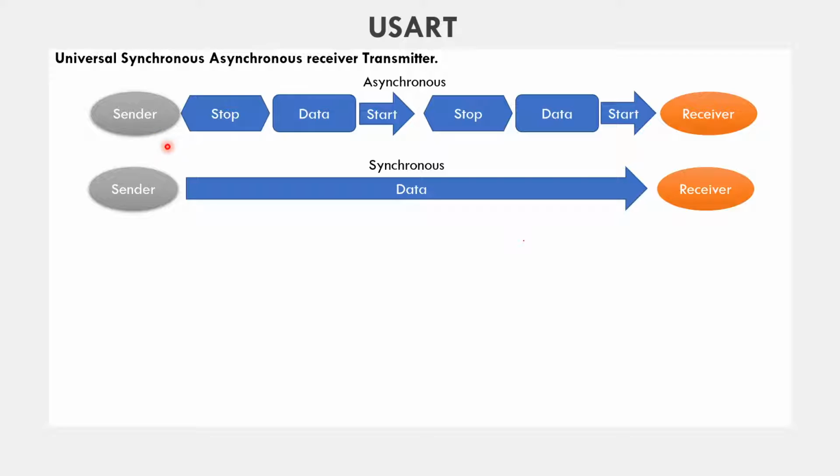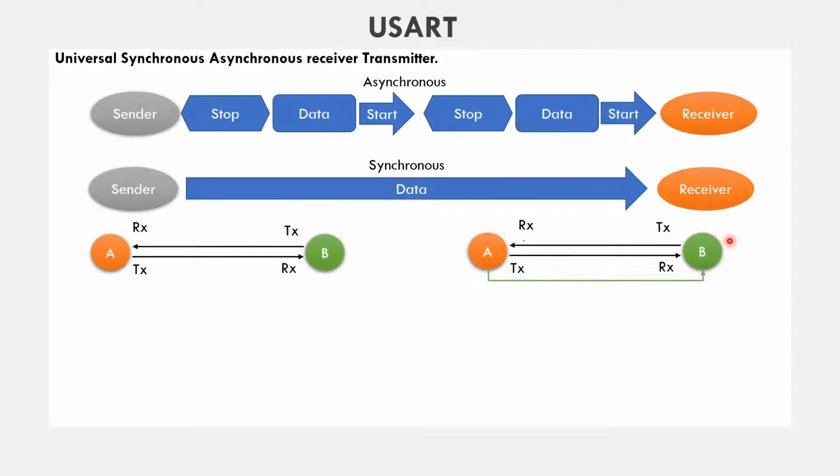So to send data in asynchronous mode, we need to frame the data between the start and the stop bit. If I want to send 8-bit data, I have to make the frame of that data by adding the start bit and the stop bit. But in synchronous mode, since the clock source is common, there is no framing, and the sender directly sends the data to the receiver. So if we compare asynchronous and synchronous mode, the data transfer speed in synchronous mode is more. We can understand this with the help of this diagram.